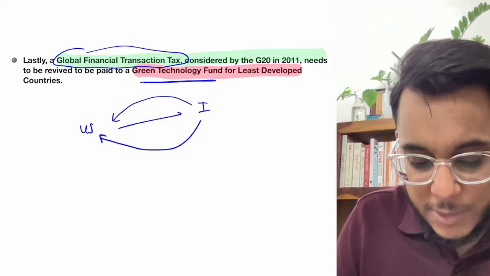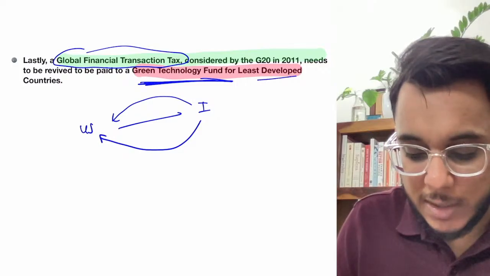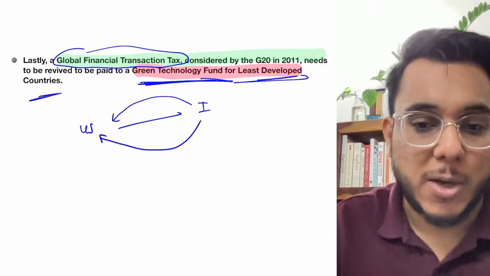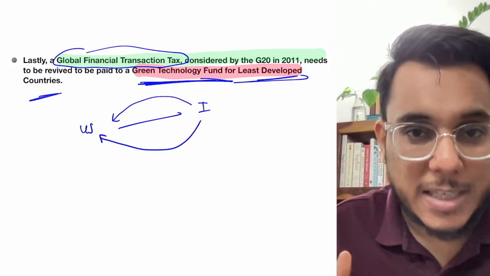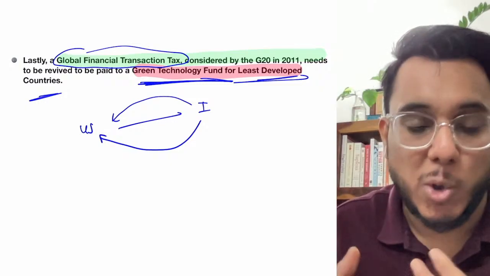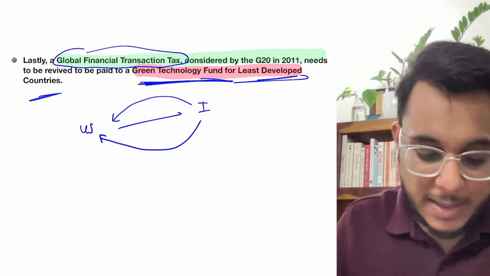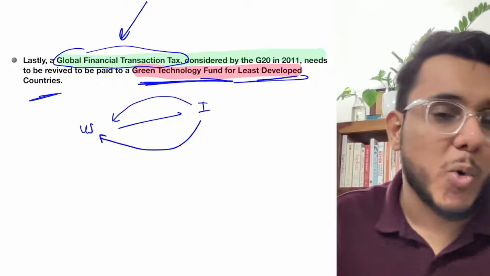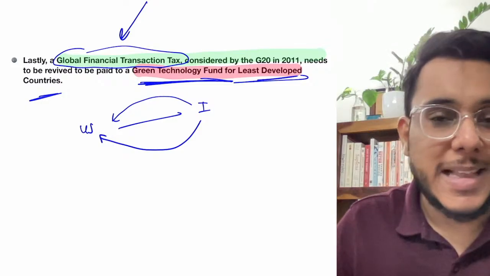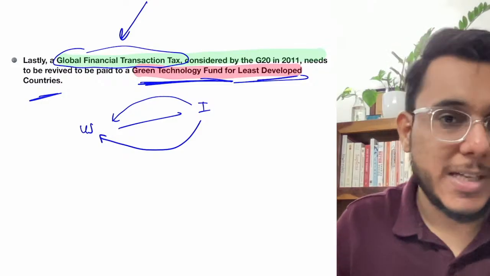for green tech. It should be put into the green technology fund for the least developed countries. By this particular money, solar photovoltaic cells, okay, and renewable energies, all these particular technologies are to be provided to the least developed countries. So this global financial transaction tax is also to be explored, and this particular thing should be put on the agenda of the G20 summit that is going to be held.